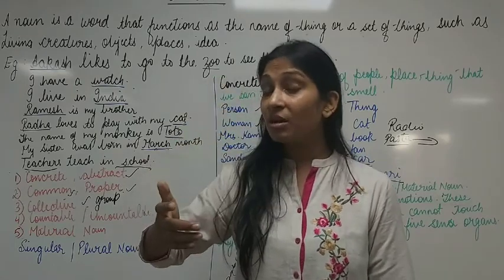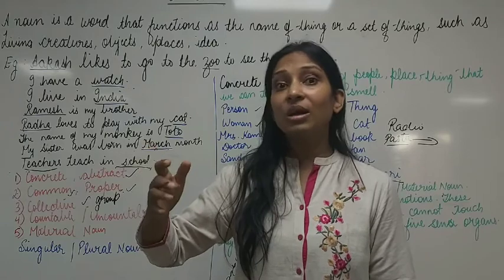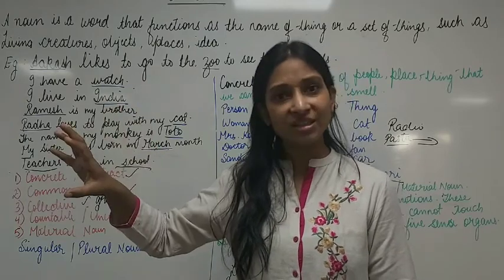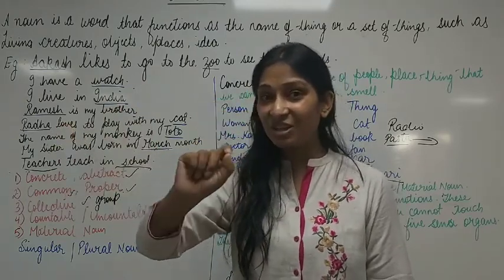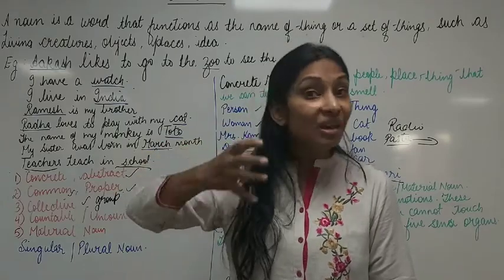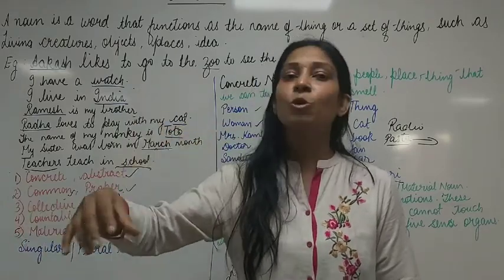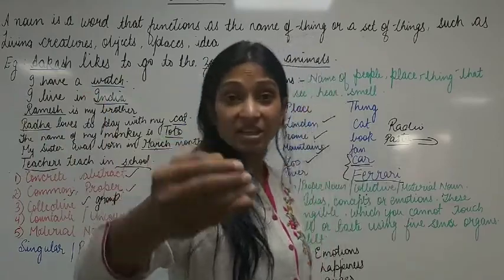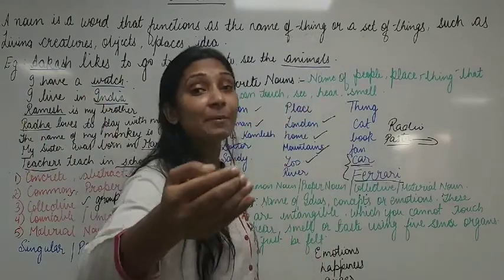If somebody is doing a work of great intelligence, we can say that yes, he has intelligence. But can we see that intelligence within him? No. We are just feeling that he is intelligent through his deed, right? So intelligence also falls under the category of abstract noun.